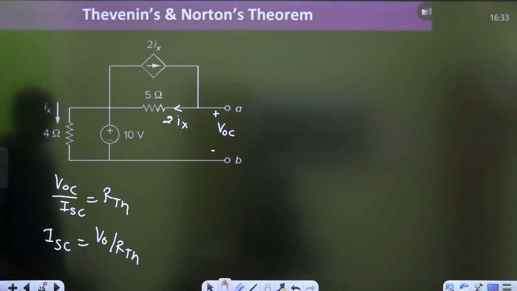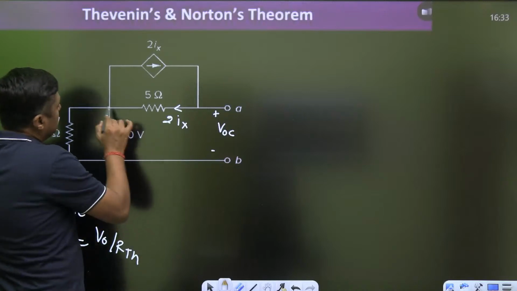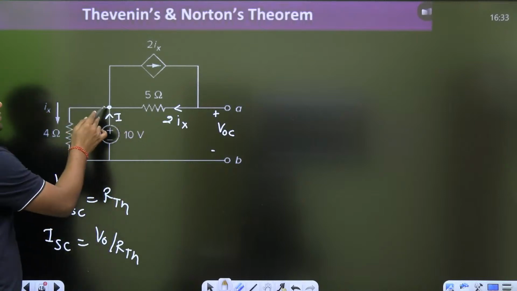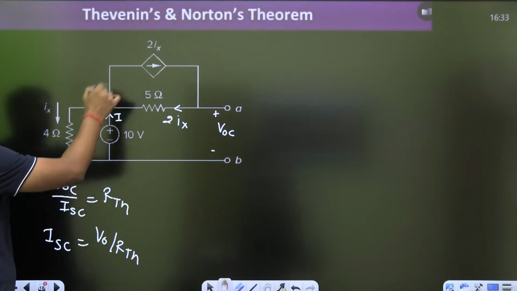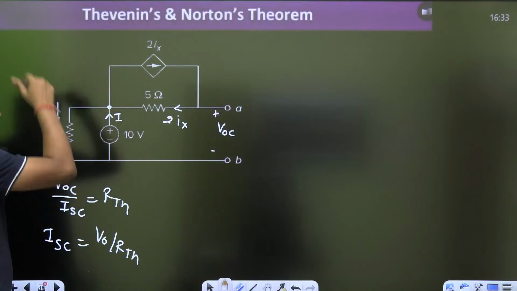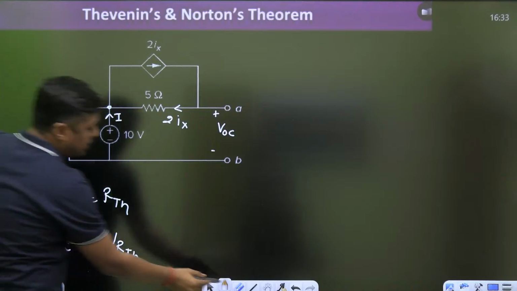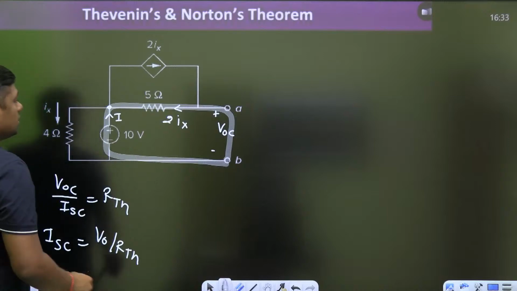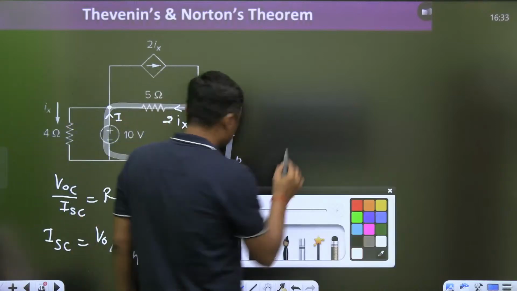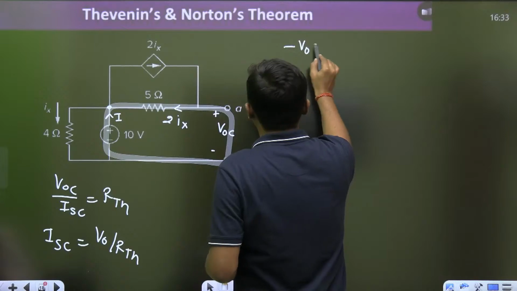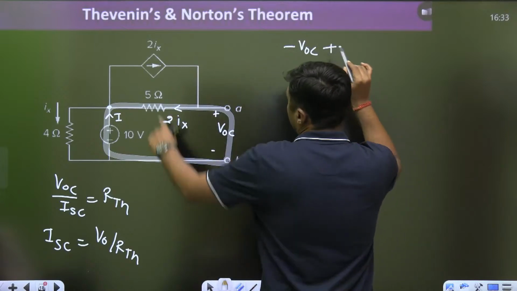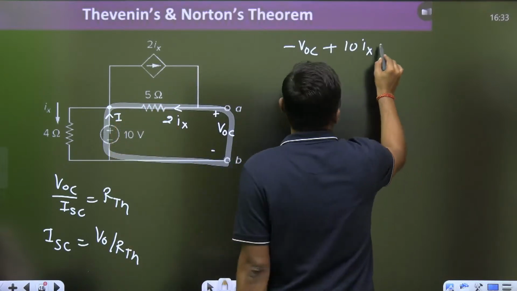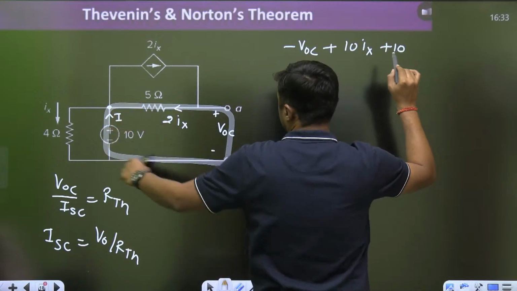Then watch this. If you want to find the current given by the battery, you can apply the KCL at this point. This is the IX, this is the 2IX, this is the 2IX, and you will find that I is equal to IX. Now VOC, you can apply the KVL here. So you can write here minus VOC, plus 5 into 2IX, that will become 10IX, plus 10 is equal to 0.